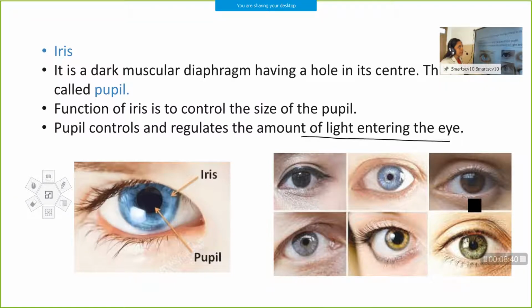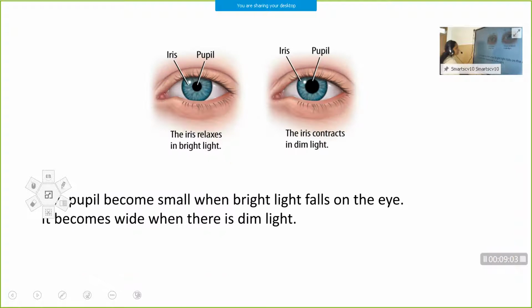And suppose bright light falls into our eye, then what happens? The pupil becomes very small with the action of the iris, and it allows only the required amount of light to enter our eye. So this is how the pupil controls the amount of light entering our eye.